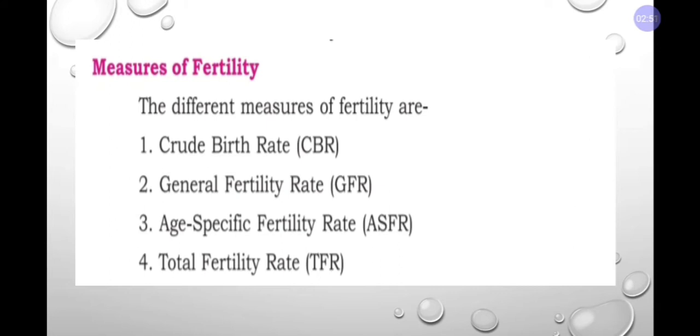First one is crude birth rate. Next, general fertility rate. Next, age specific fertility rate. Then total fertility rate. General is where it is generally covered with the data. Age specific fertility rate: age means between the age groups, for example 0 to 9, then 15 to 20. Then total fertility is where you will be seeing the total, going with all. Now we'll move on to the first measure.